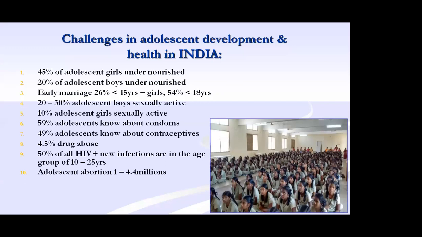59% know about condoms and 49% know about the contraceptives. 4.5% are drug abuse users. That has to be counseled. We think we don't know. They may not get it from the home, but from the friends, they will get it. And adolescent abortion is 1 to 4.4 million unsafe abortions. So it is better to talk about contraceptives. So whenever an adolescent girl comes to your clinic, please talk to them.